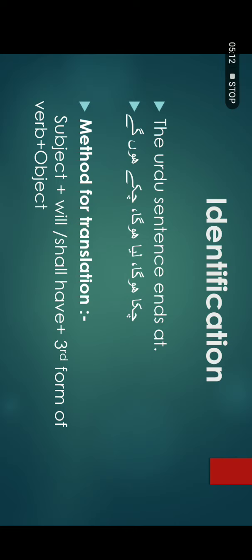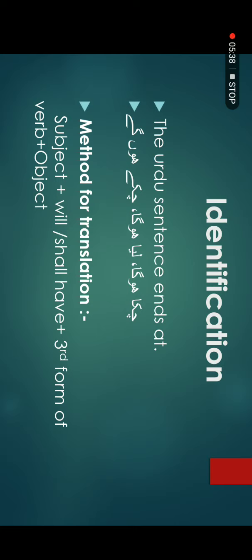Now come to the next step, that is the method for translation. That is the main point of your lesson today. How would you translate the sentences of future perfect into English? First of all, you will identify the subject in the sentence. You have to find who is the doer of that action.